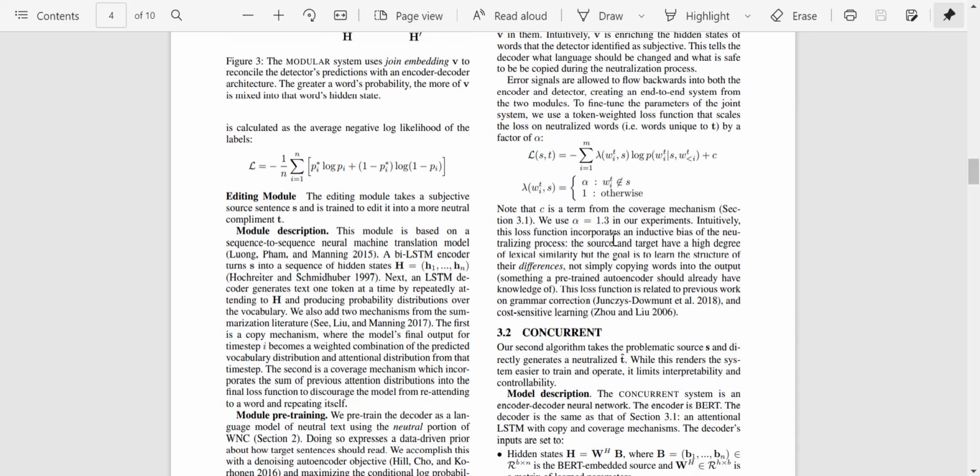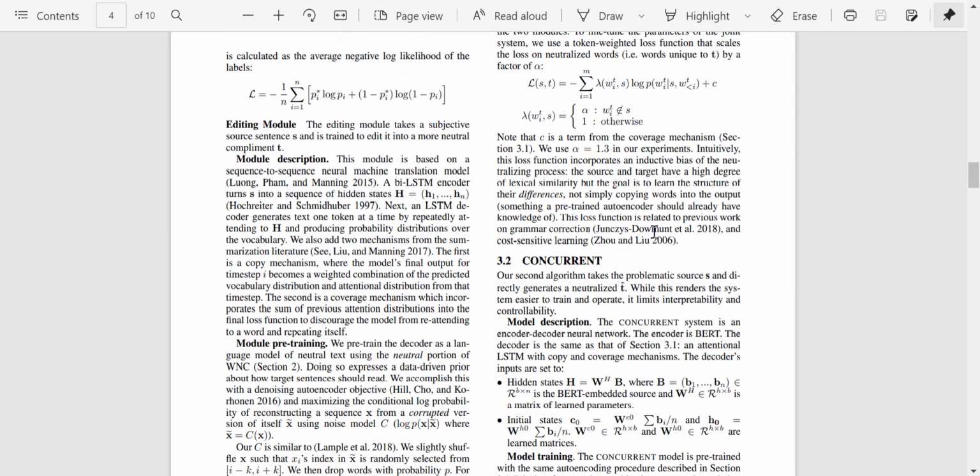Intuitively, the loss function incorporates an inductive bias on the neutralizing process. The source and target have a high degree of lexical similarity, but the goal is to learn the structure of the differences and not simply copy words from the input into the output. So what they're trying to say is they do not want the model to directly copy words, but learn the inherent structure of biased and non-biased text to be able to convert between them freely. This loss function is related to previous work on grammar correction and cost-sensitive learning.